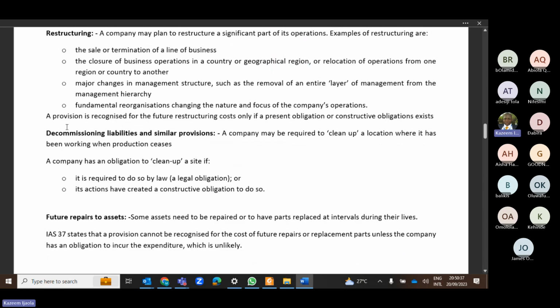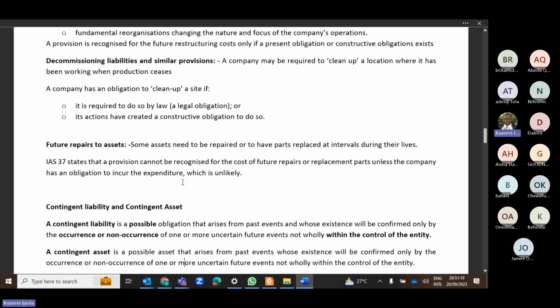So you can provide for restructuring costs. Then the next one is decommissioning liability and similar provisions. This is similar to what you did under IAS 16, whereby if you install an asset, you will need to clean up the asset at the end of the useful life or when the asset will no longer be used. So you can make provisions for decommissioning liabilities as well. If it is required by law or you have already signed an agreement with your landlord that when I'm exiting your building, whatever thing I've erected, I will remove everything, so you clean up your site, you can provide for it. In fact, when you are reading the question, you will understand the tone, whether you should provide or not, because there must be an obligation, either in form of a legal or constructive obligation.